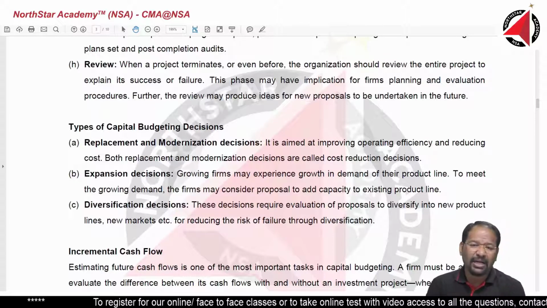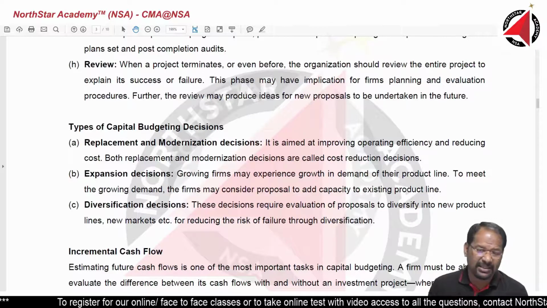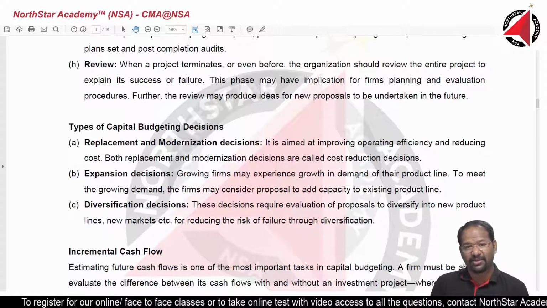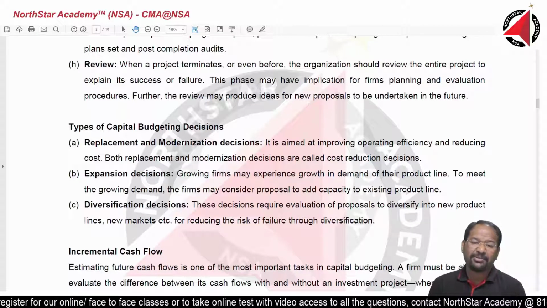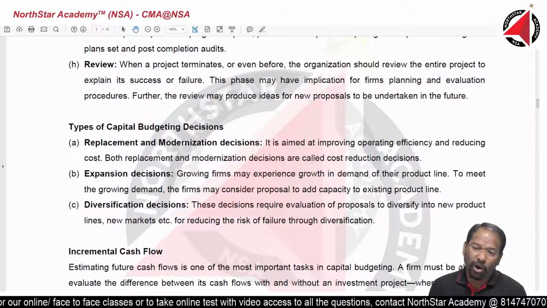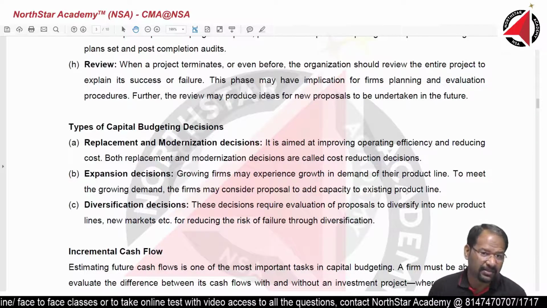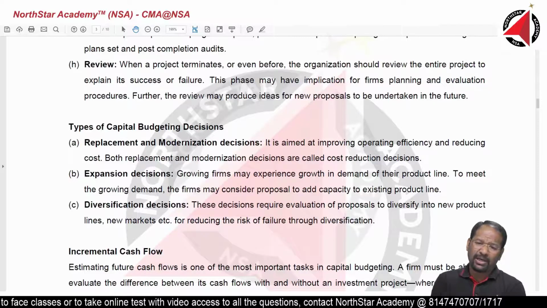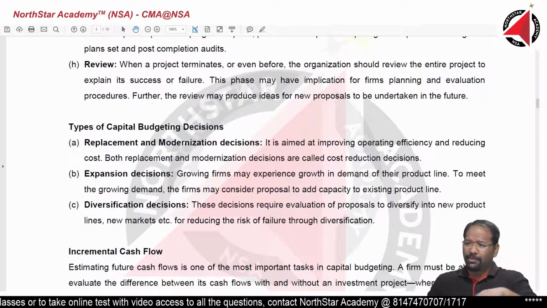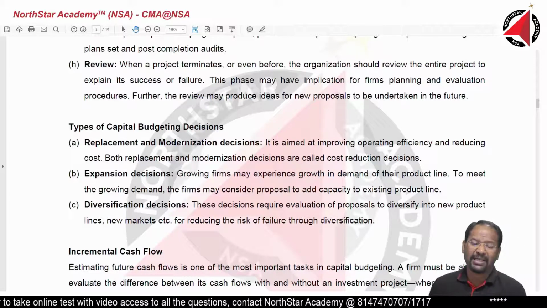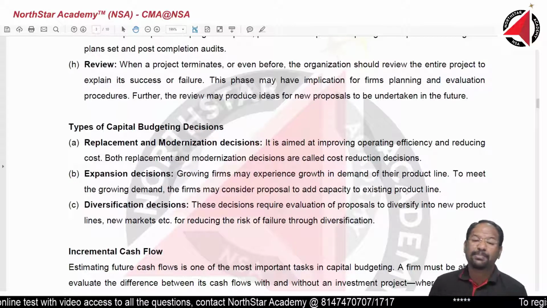Why are we doing that? To bring about efficiency, operational efficiency. That is the first objective. The next objective is to reduce cost and increase productivity. So we go for replacement or modernization to reduce my cost of production, to improve operational efficiency, and to increase productivity.